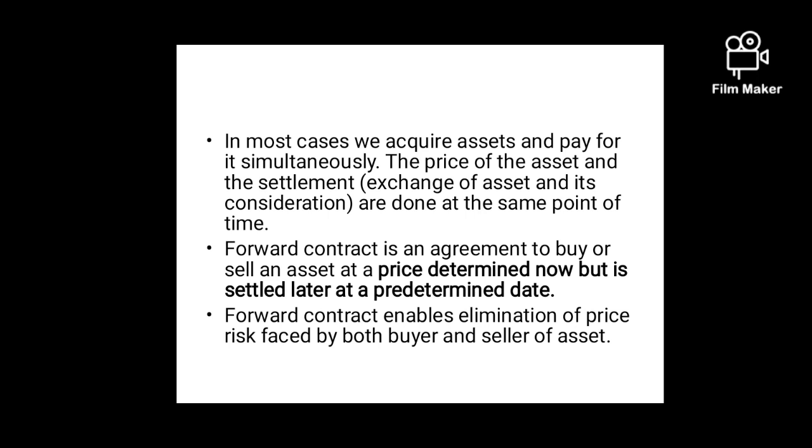For example, today is 15th July. I want to purchase a product, not on 15th July, but maybe on 18th July, 20th July, in a future date. So I can enter into a derivative contract.